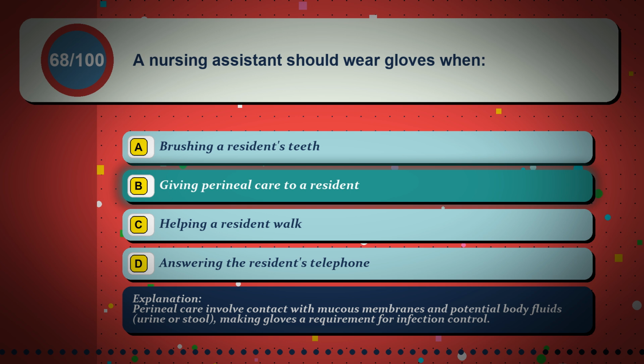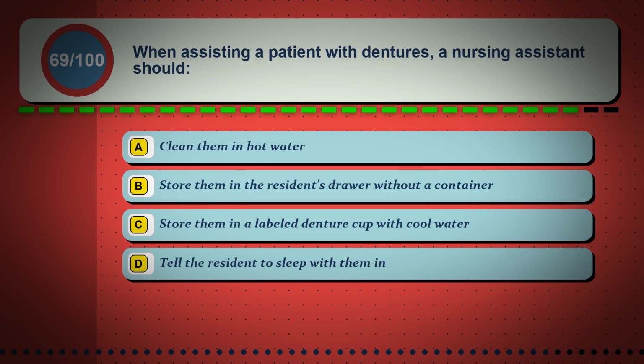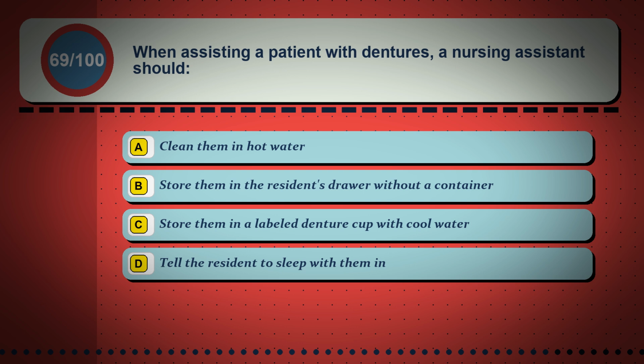control. Question 69. When assisting a patient with dentures, a nursing assistant should: Option A, clean them in hot water. Option B, store them in the resident's drawer without a container. Option C, store them in a labeled denture cup with cool water. Option D, tell the resident to sleep with them in.